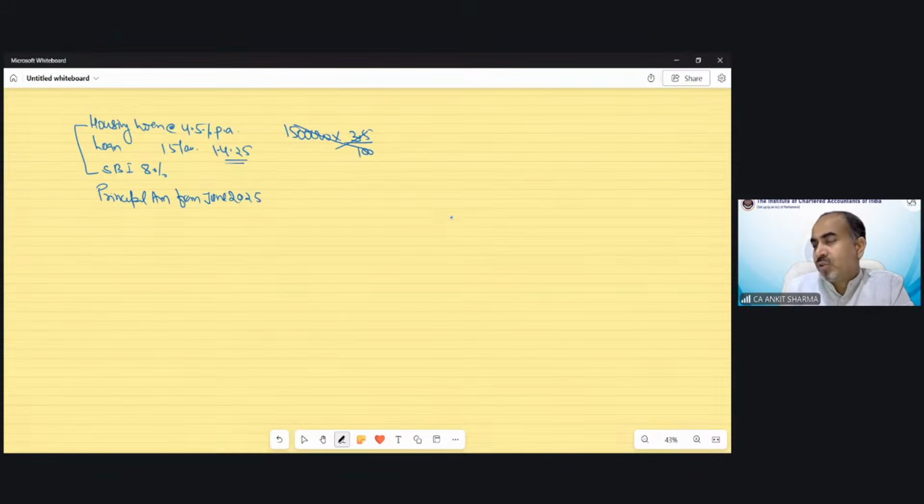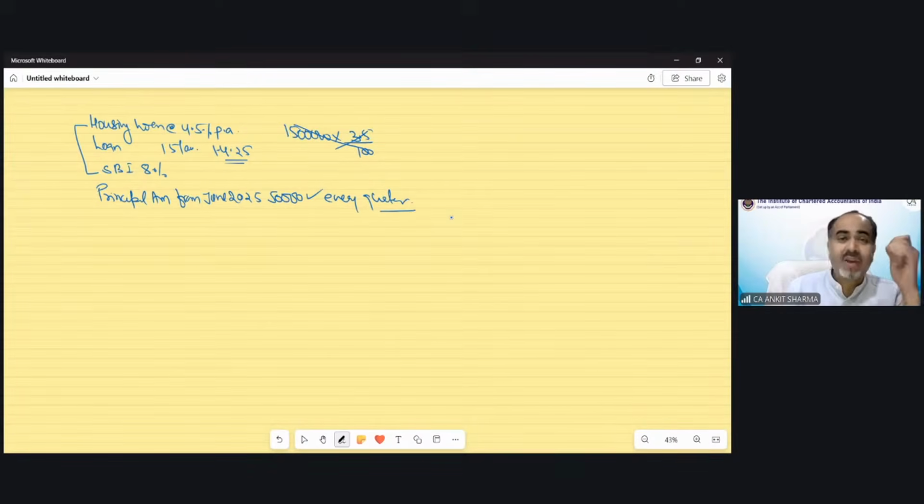He is paying 50,000 rupees as principal for every quarter. Now you have to find out the outstanding amount of loan at the end of every month for applying the perquisite provision.